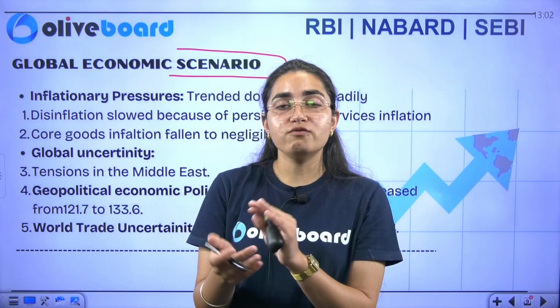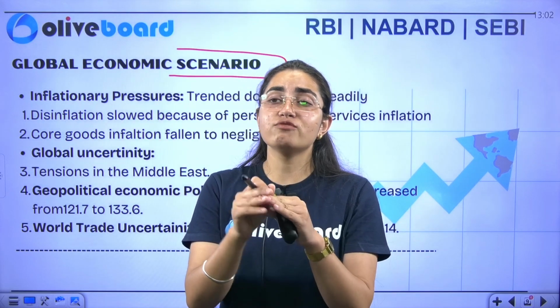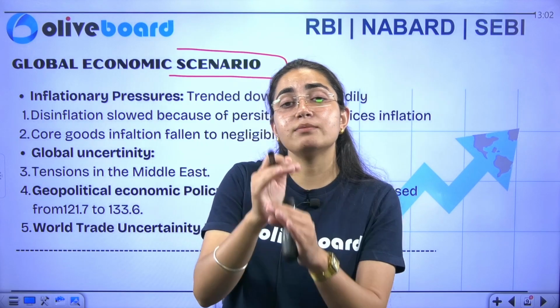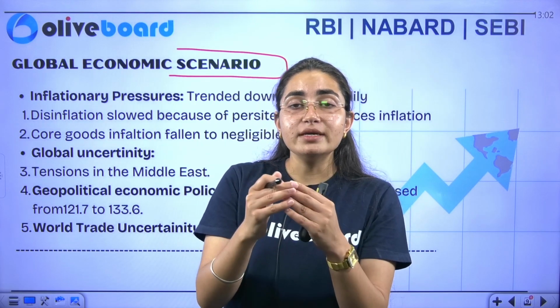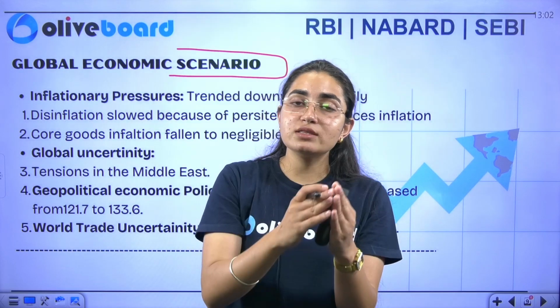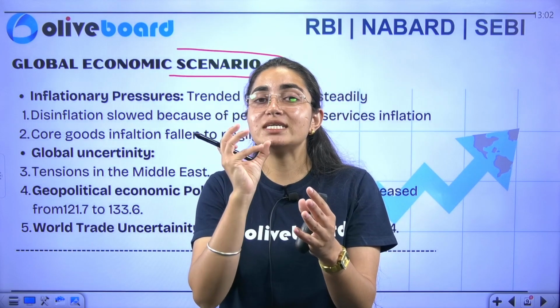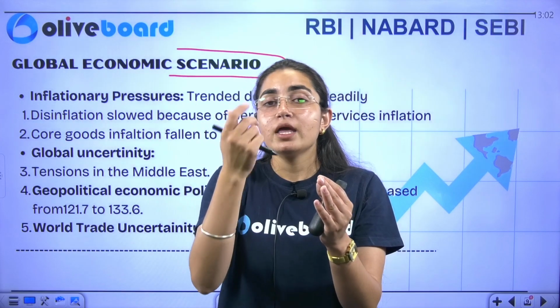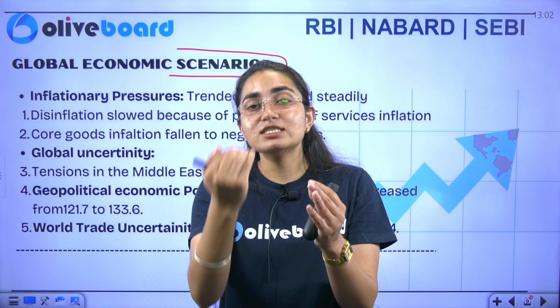The main function of the central bank is to take care of the economy and ensure that it remains in a stabilized position. If there is inflation in the market, monetary policy is a tool using which the RBI stabilizes